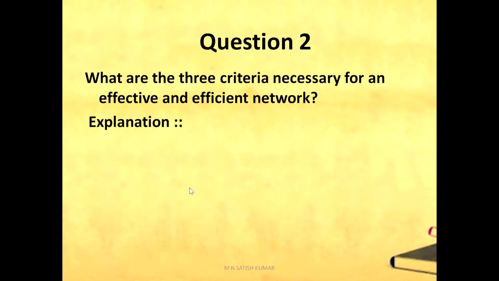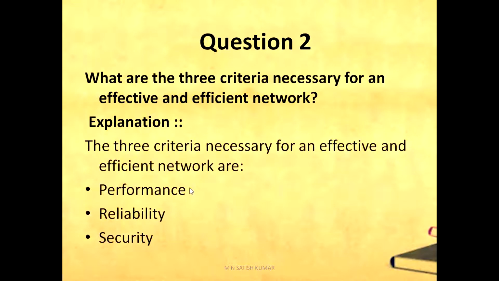Question number 2. What are the 3 criteria necessary for an effective and efficient network? You can measure network performance or network achievement, whether the network is good or bad. The main 3 criteria necessary for an effective and efficient network are performance, reliability and security.